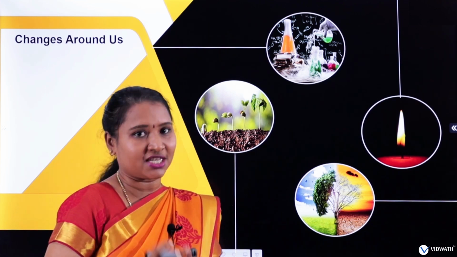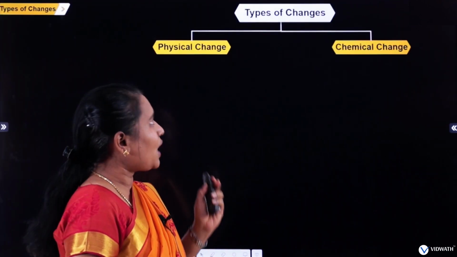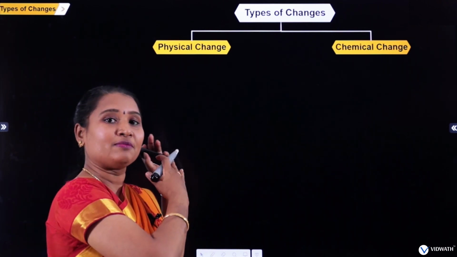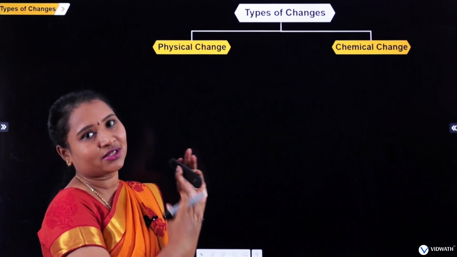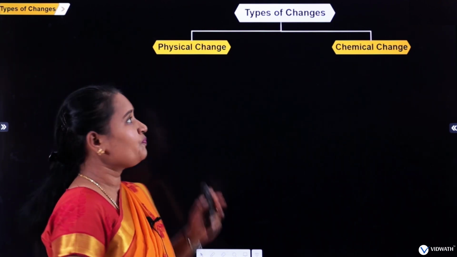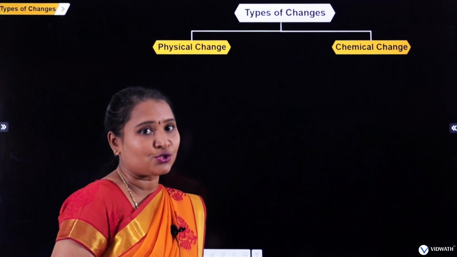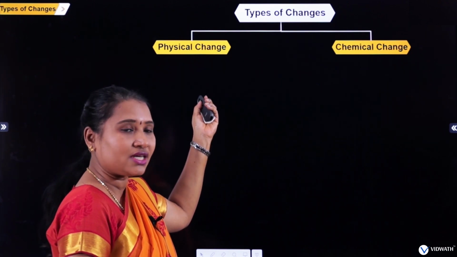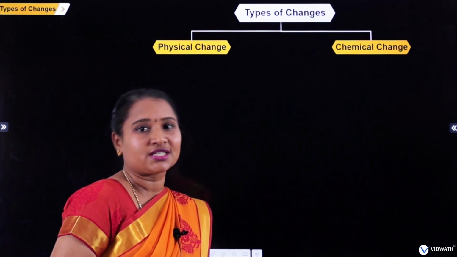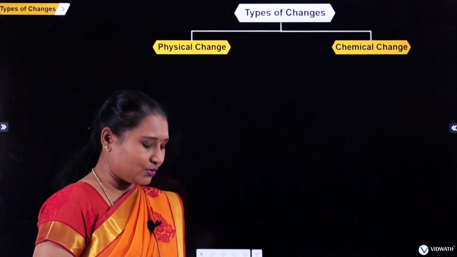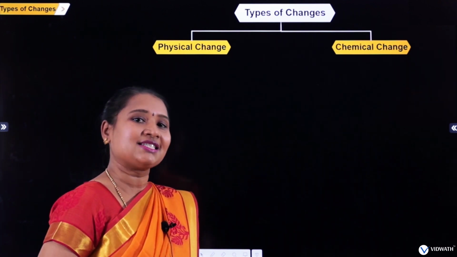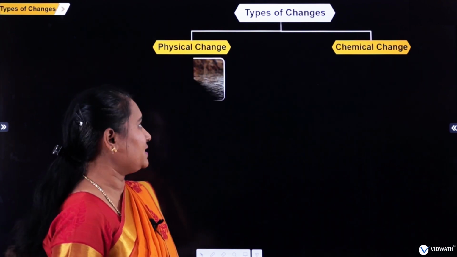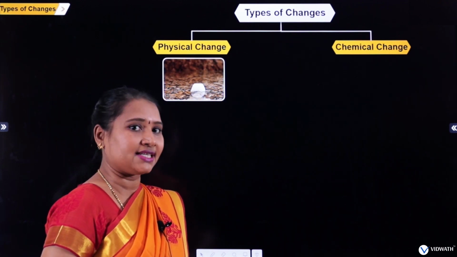There are different types of changes happening around us, right? So now let us move on to the different types of changes. You have been learning from your lower classes about the different types of changes happening around you, and they can be classified into two. One basic type is physical change, and the second type is known as chemical change. Now let us discuss in detail what we mean by a physical change and what we mean by a chemical change, with the help of certain examples.